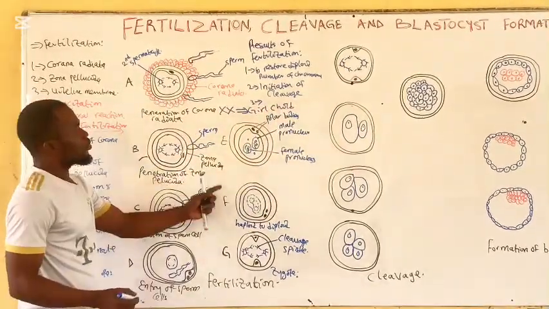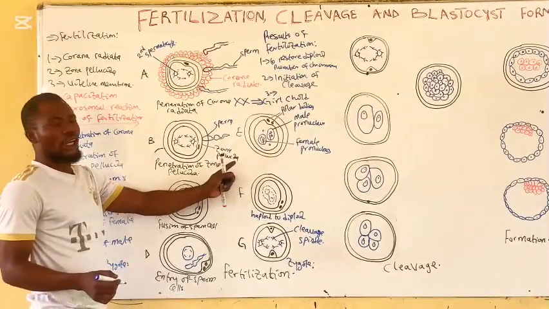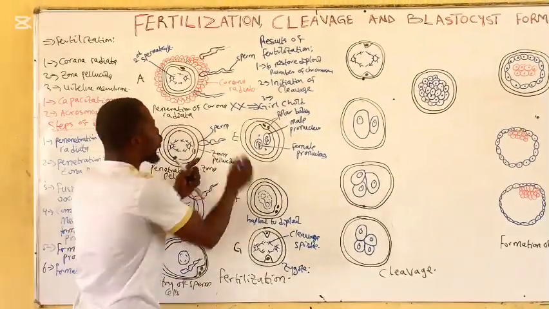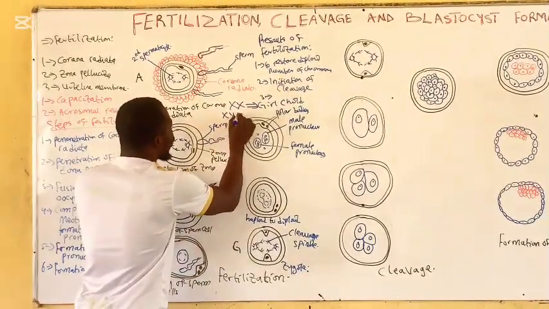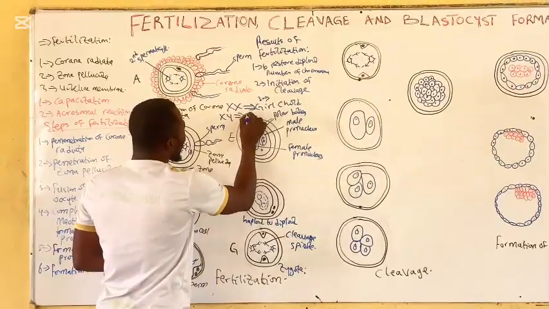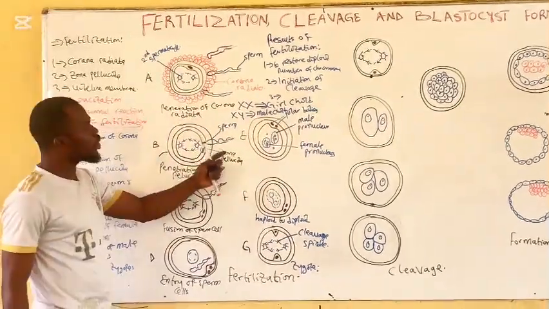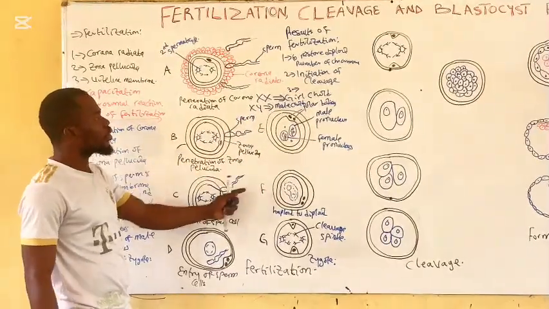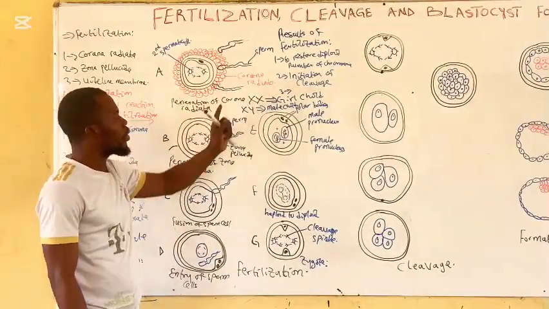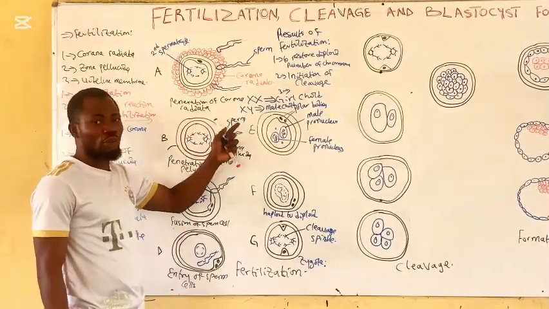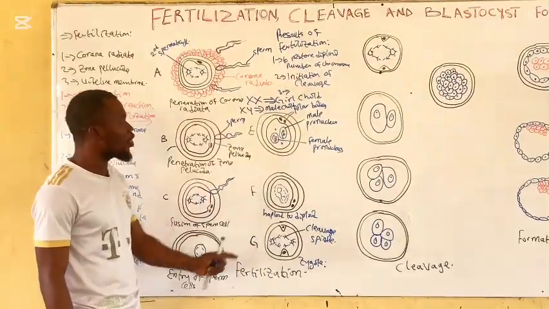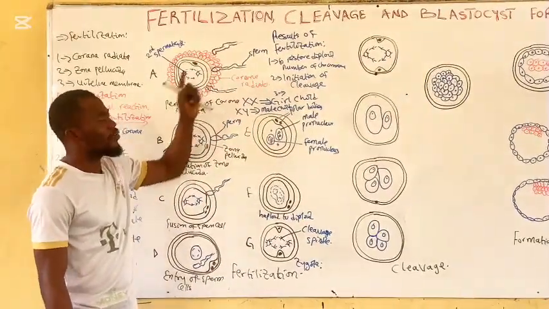And if the female chromosome is fertilized with Y sperm, we will be having XY, which corresponds to the male child. So determination of the sex of the zygote is also part of the result of the fertilization.